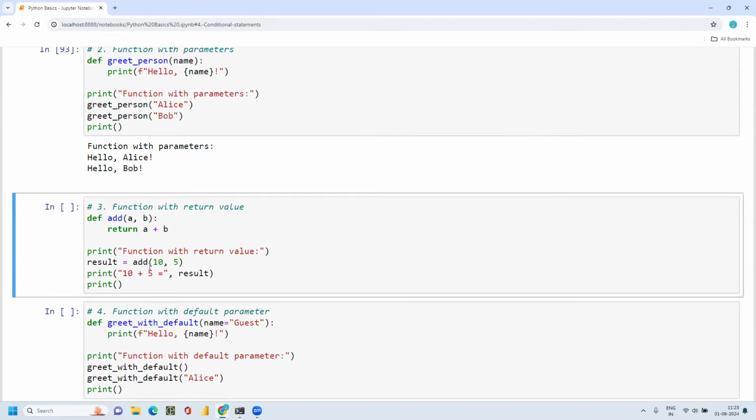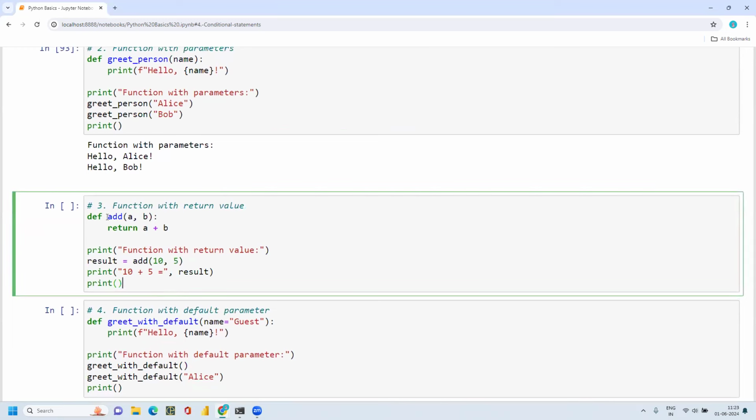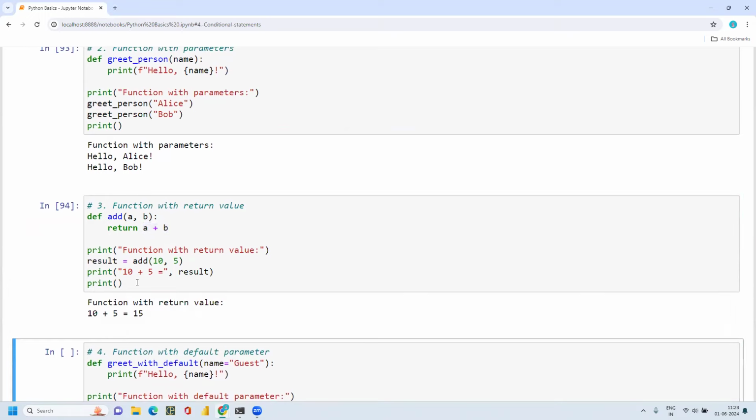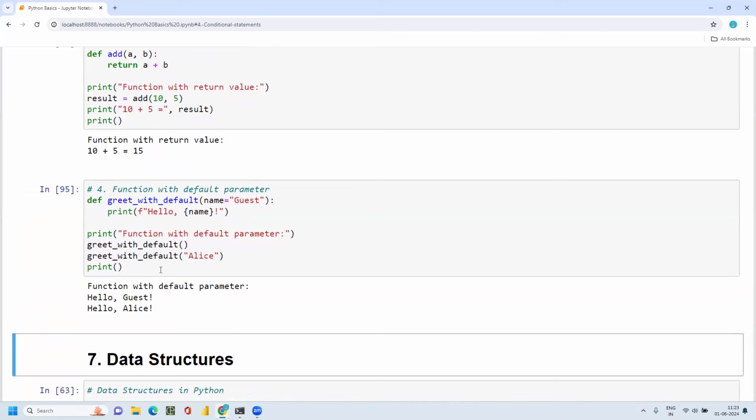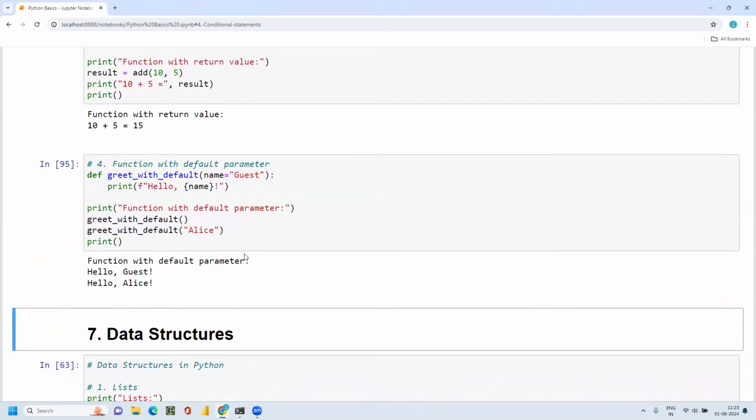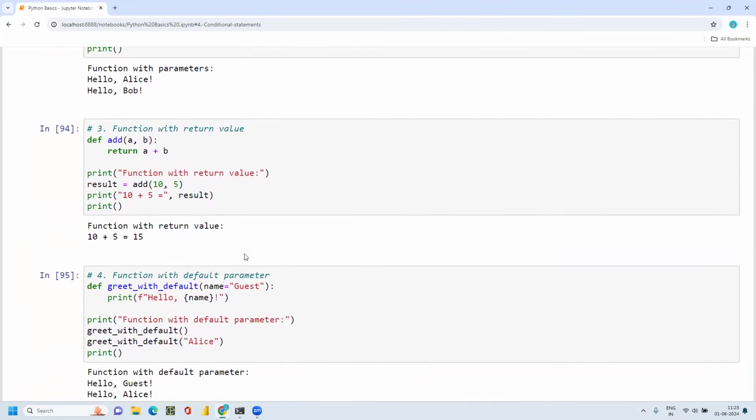Here I'm defining an add function by passing two variables, with a return value, return a plus b. So this is how you can use a function with a return value, and a function with a default parameter.